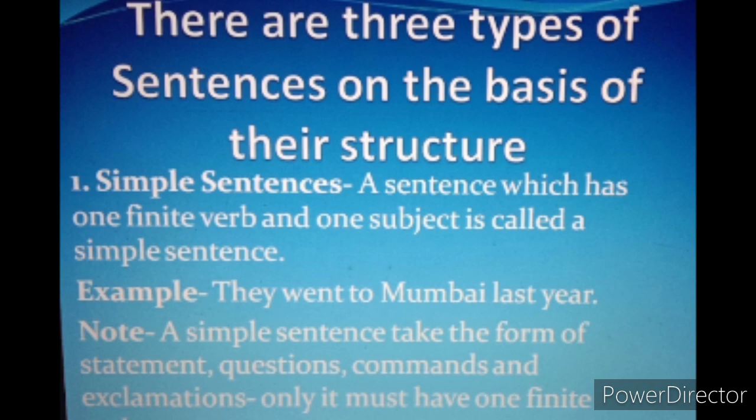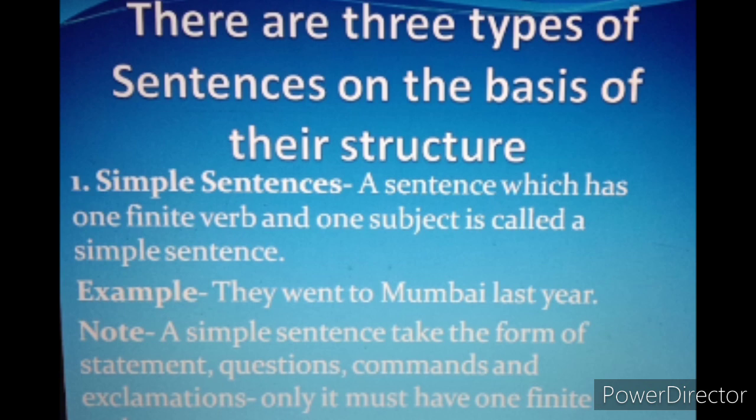You remember I have told you what are verbs. Verbs are basically action words, like whatever we do: sitting, talking, walking, sleep, eat, walk. These are verbs. And simple sentence has one finite verb and one subject.